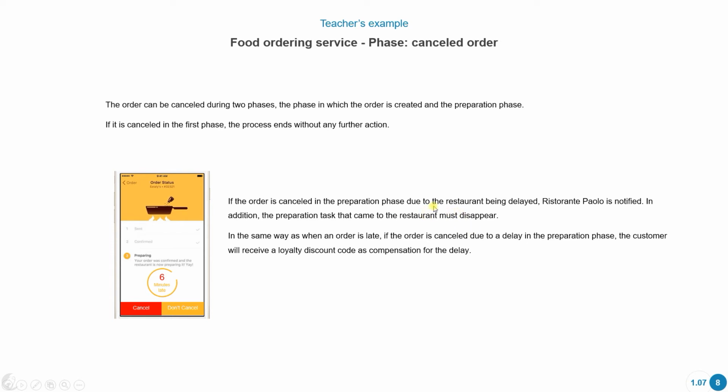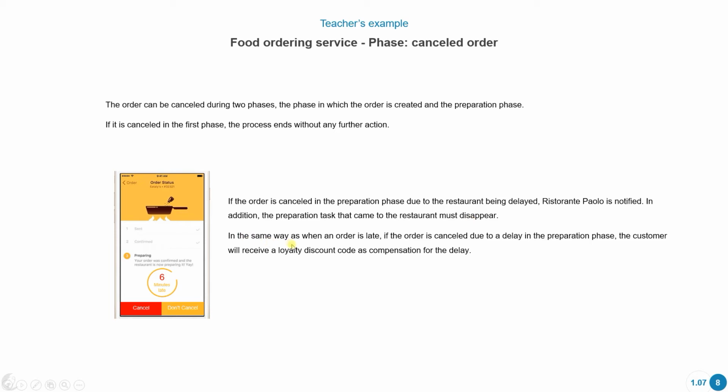Okay, as it says here, if the order is canceled during the preparation phase, due to the restaurant being delayed, the restaurant has to be notified. In addition, the preparation task that came to the restaurant must disappear. So the restaurant received a task where they had to prepare some food, but obviously, if the customer canceled it because it's taking much more time than expected, they're going to receive a notification and their task is going to disappear.